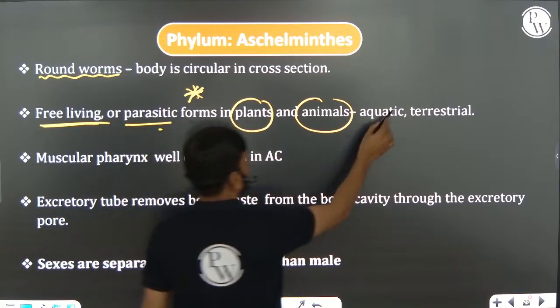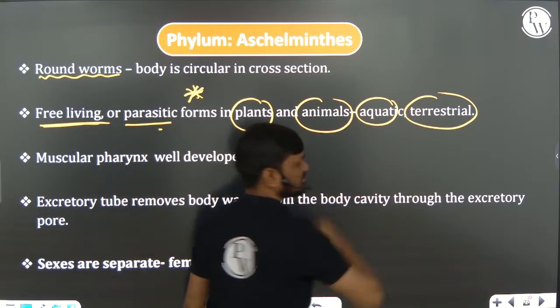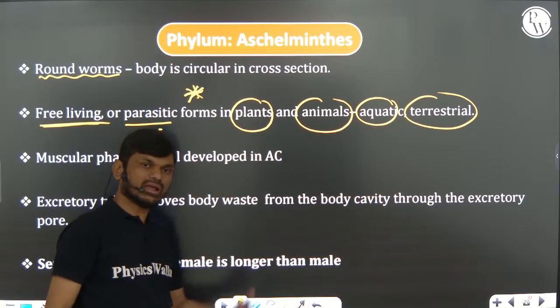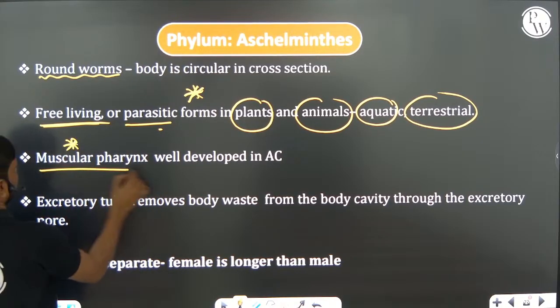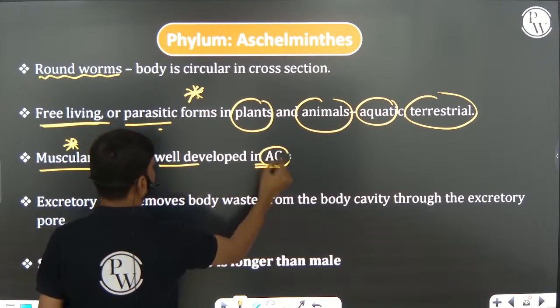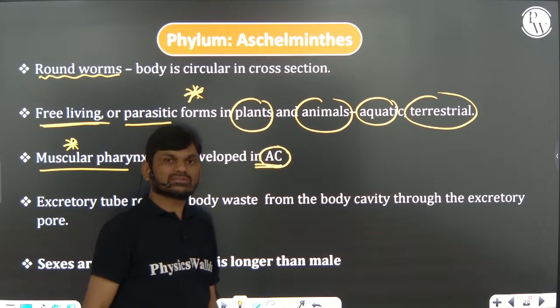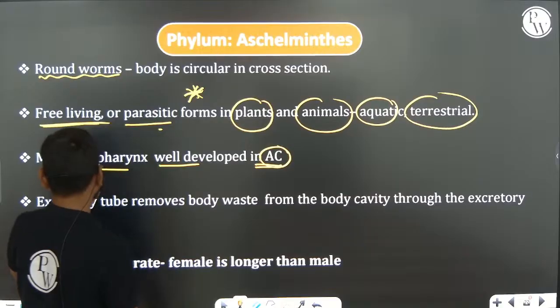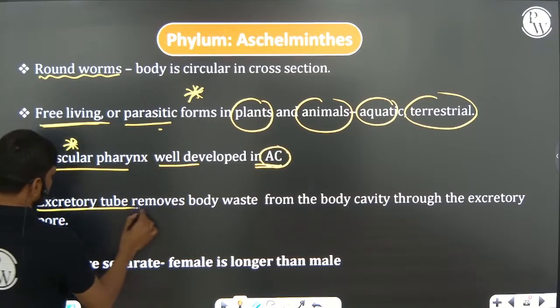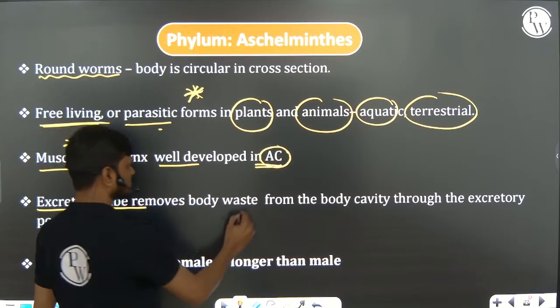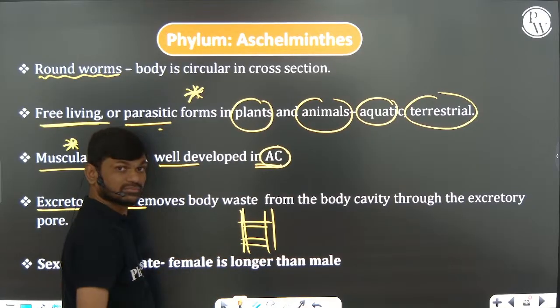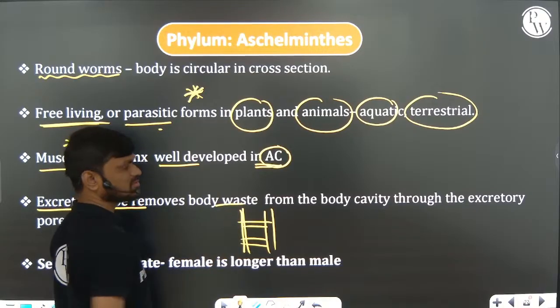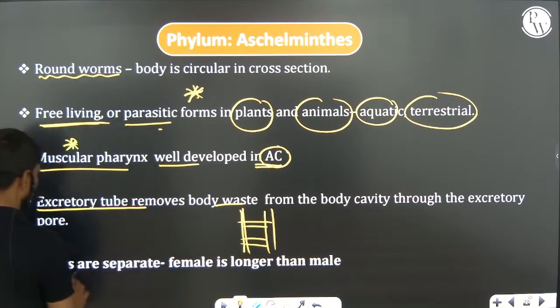So they are aquatic animals and terrestrial animals. They are present in water and land also. Muscular pharynx is a unique character, well developed in the alimentary canal. Muscular pharynx is well developed in these animals. Excretory tubes are present, which help in removal of waste material from the body. Ladder-like nervous system.